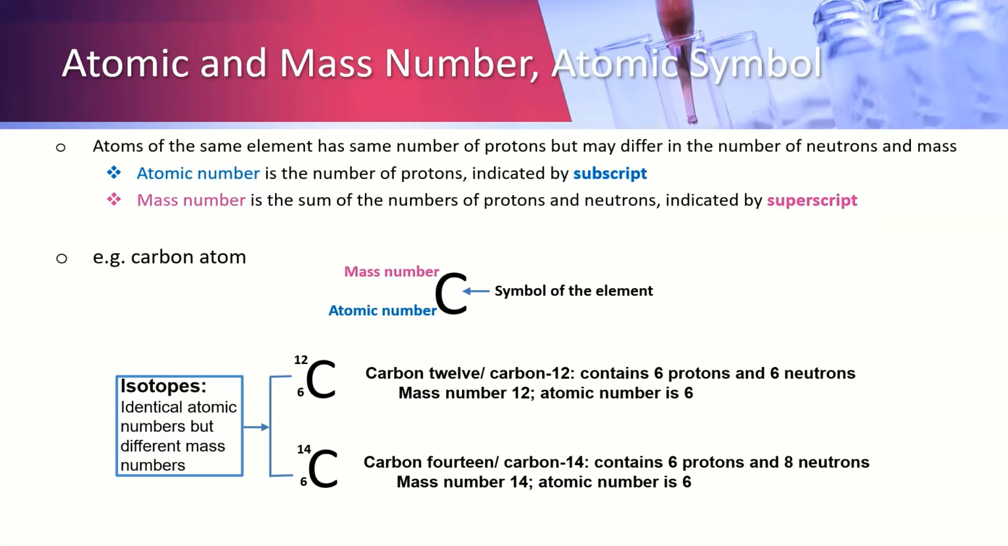What are isotopes? These are atoms with identical atomic numbers but different mass numbers. For example, carbon with mass number of 12 and atomic number of 6 contains 6 protons and 6 neutrons, while carbon with a mass number of 14 and atomic number of 6 contains 6 protons and 8 neutrons.